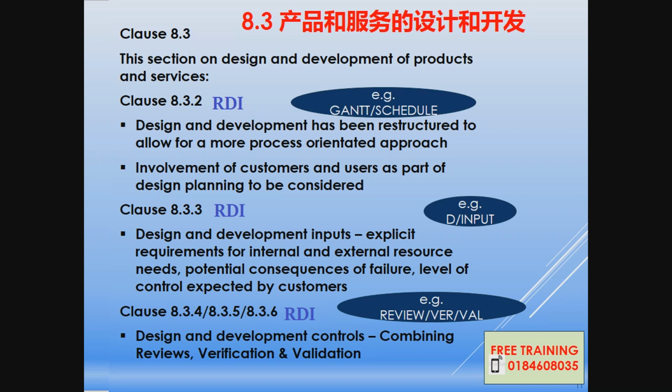Design development has been restructured to be more process oriented. Next is 8.3.3. You need to have a design input, and the records for design input could be a sample from the customer, or input from